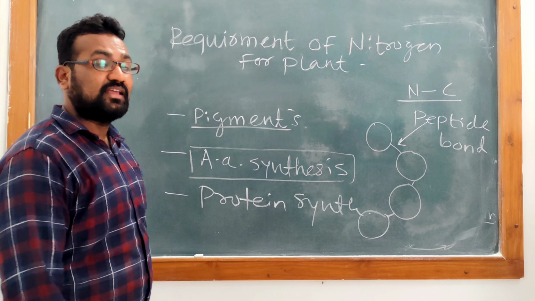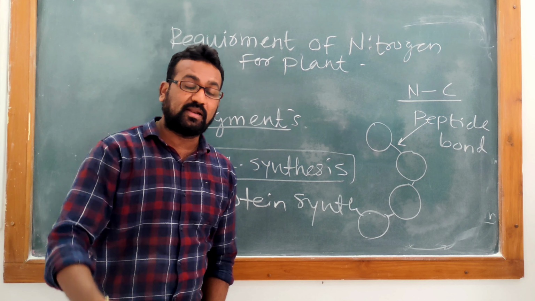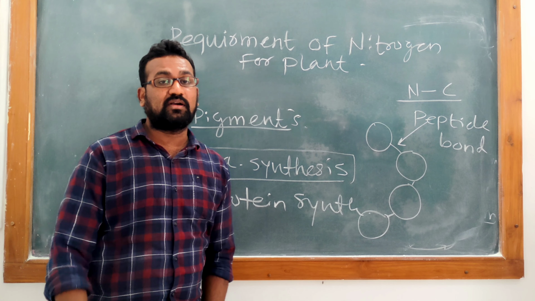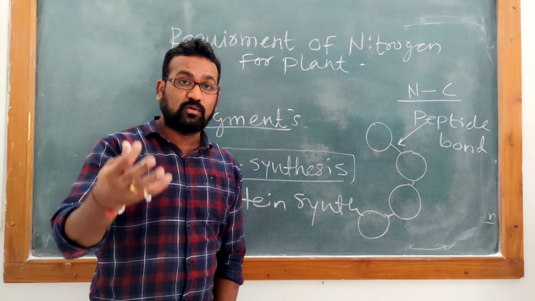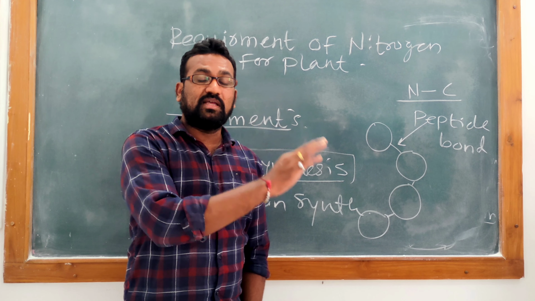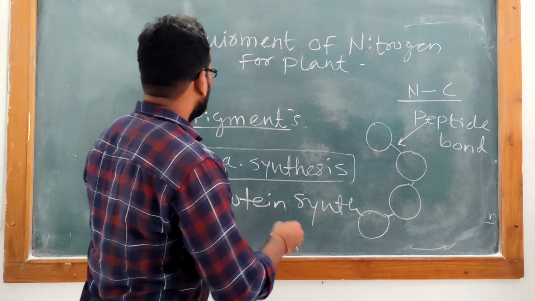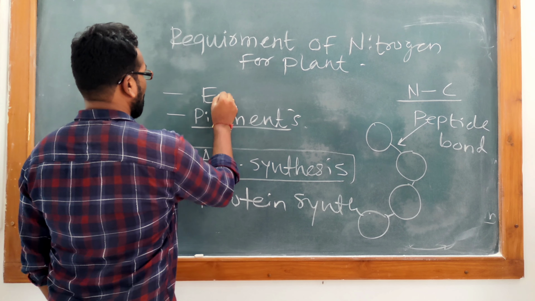So we have seen three major roles of nitrogen in plant metabolism or plant proper development. There are other roles also. For example, for any active reaction, the plant requires an energy molecule.